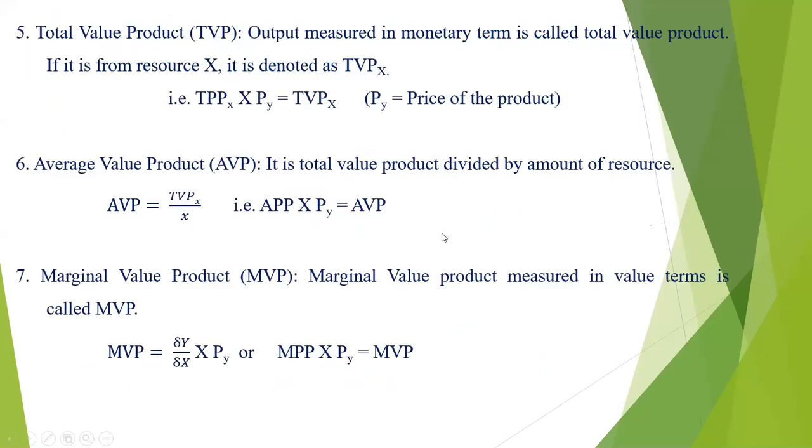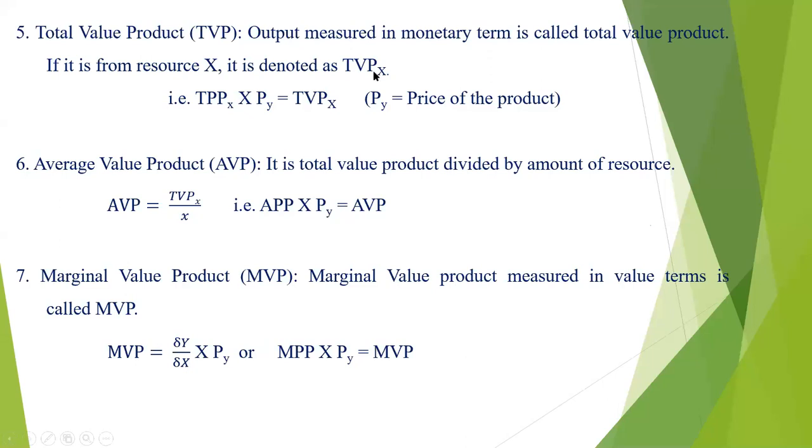Then next, what do you mean by TVP? Total value product. Output measured in monetary terms. Monetary terms means पैशाच्या स्वरूपात, in rupees. So TPP पाहिलं होतं. TPP, generally we measure the output in physical terms. But when we are thinking about value, total value product, if the output is measured in monetary terms, it is called the TVP.